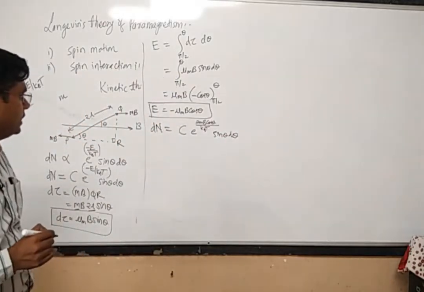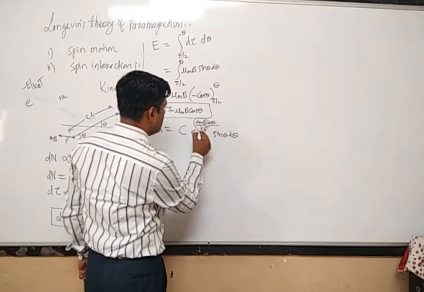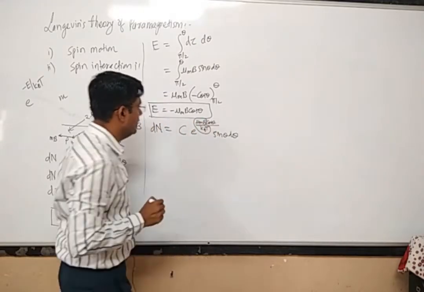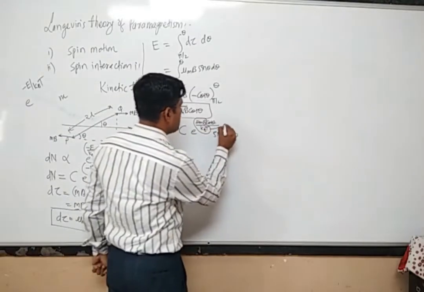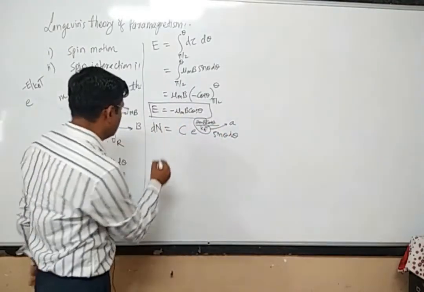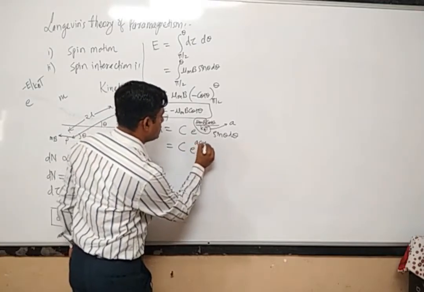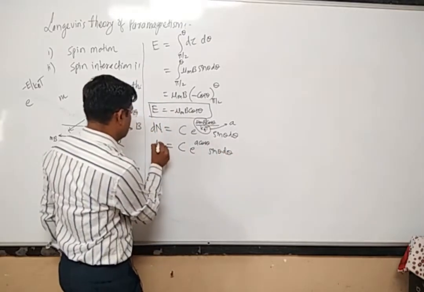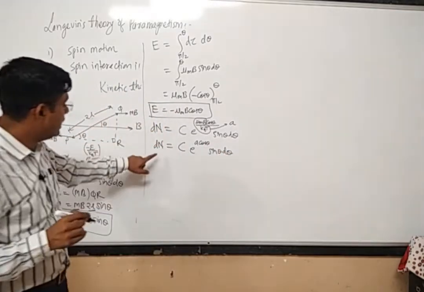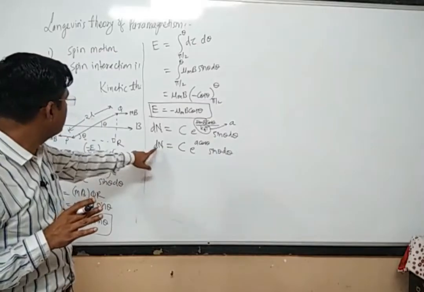Now what I will do, I will put a new constant instead of this particular factor, mu m into B divided by kBT. I will put this as small a. So this will be equal to c into e raised to power a cos theta, sin theta d theta. This is dn. So these are the number of atoms or molecules which are aligned within the angle of theta to theta plus d theta.